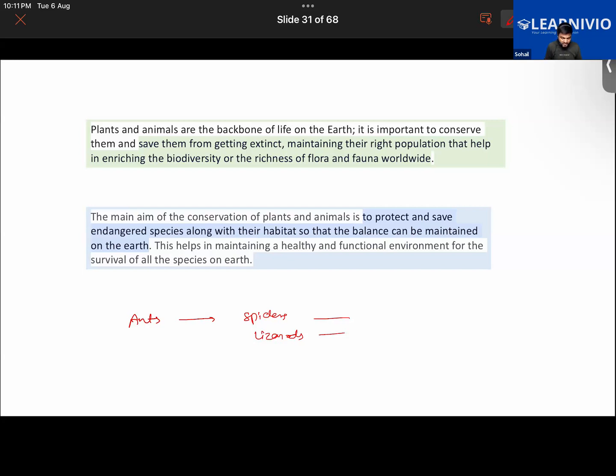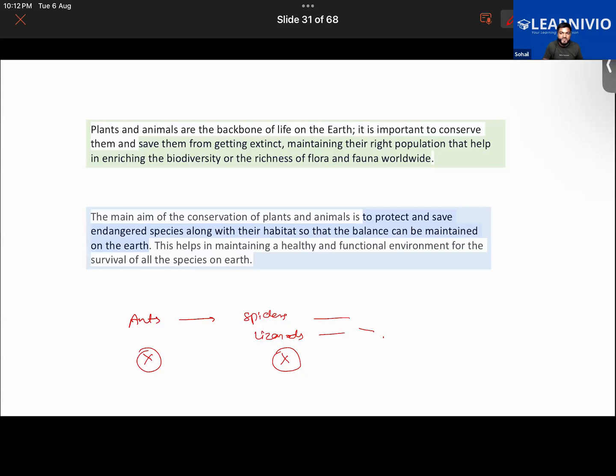So if the ant were to be extinct, the population of spiders and lizards would be endangered, let us say. So if there were to be no ants, there would be no spiders and lizards. Thereby the population of other insects would increase, right? Getting it, guys. Other organisms would increase. So in a way, it would be disturbing the food chain. The food chain would collapse, and hence it would impact every other organism in the food chain.